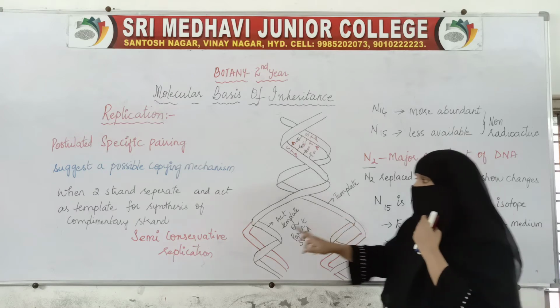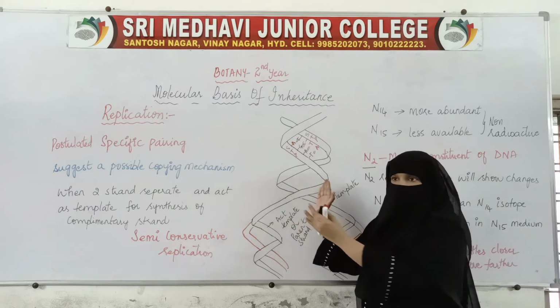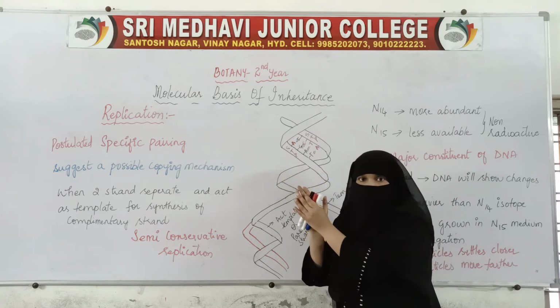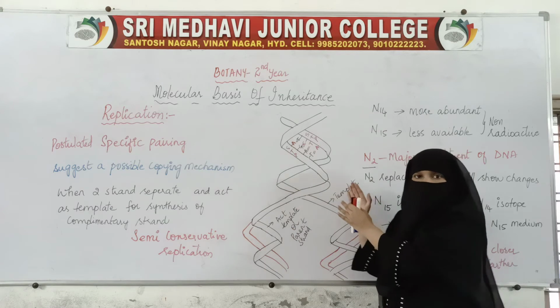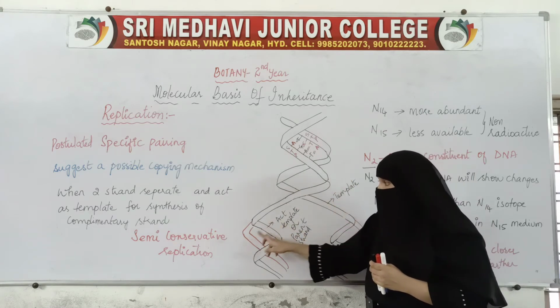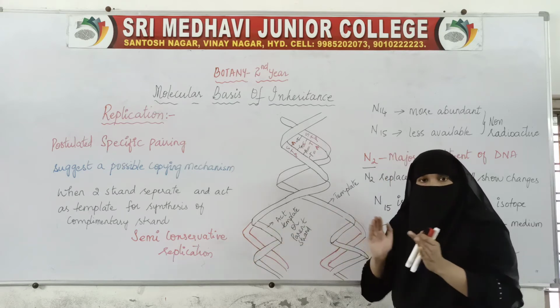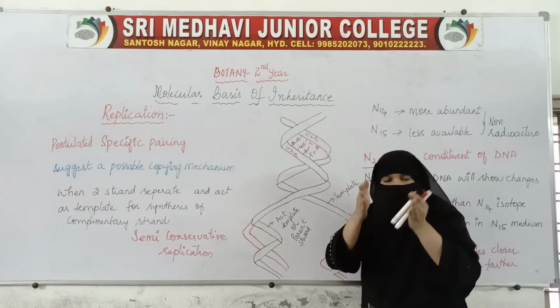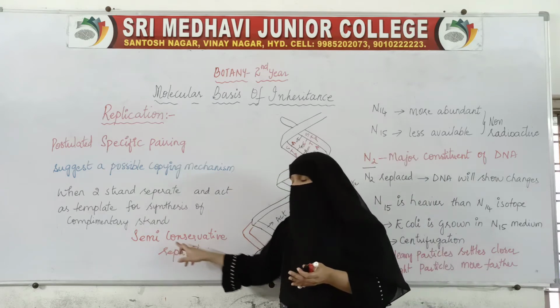So this is why it is semi-conservative. It is not that the two old strands are forming one DNA and the two new strands are making one more DNA. It is not like this. It is one old and one new. Both this old and new strand make one DNA. So that is why it is called